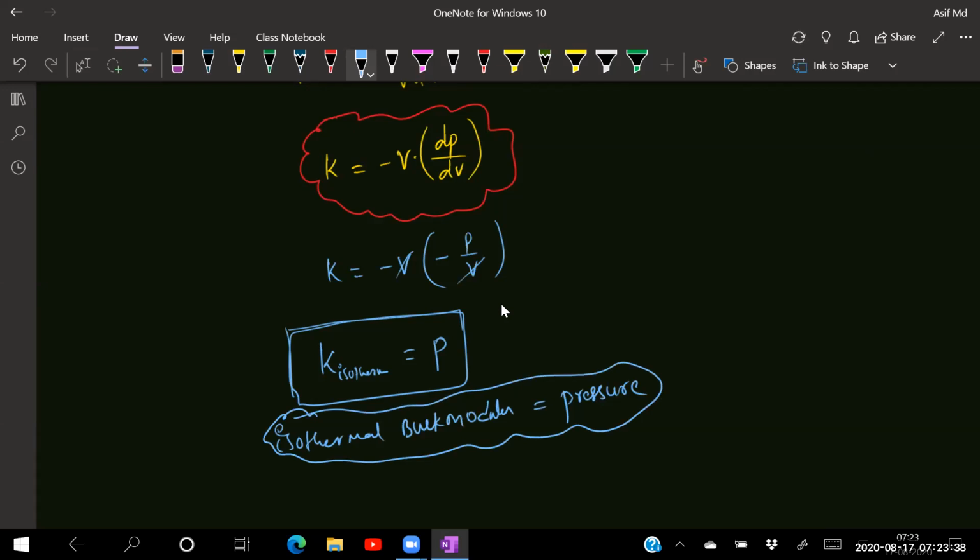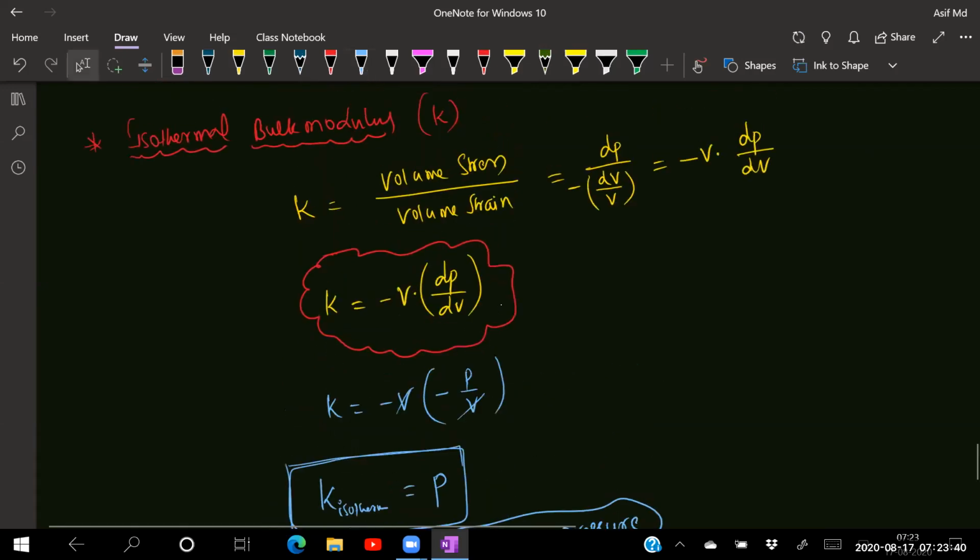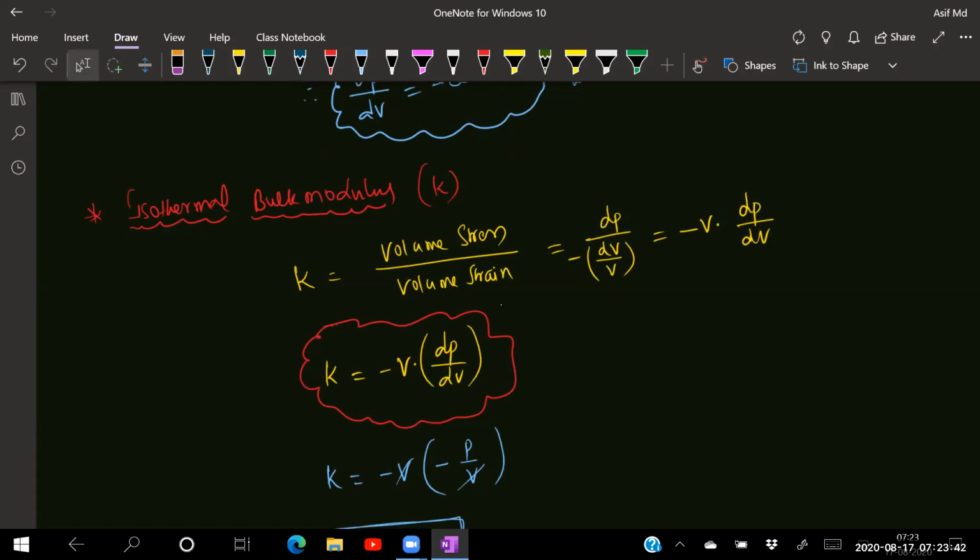Okay, you can remember this much. We will try to do this derivation again in detail in the chapter called elasticity. So what do you mean by isothermal bulk modulus? It is represented by K, volume stress by volume strain.